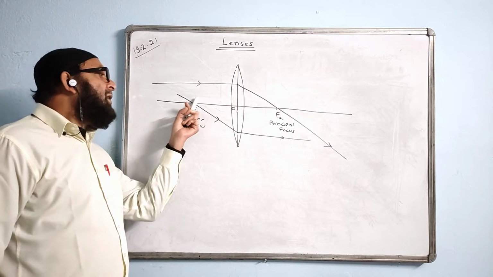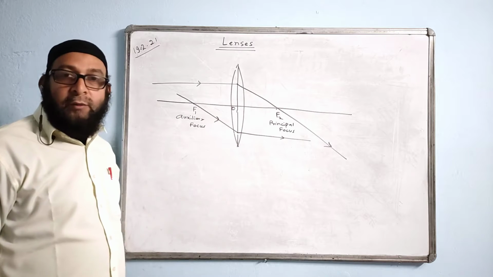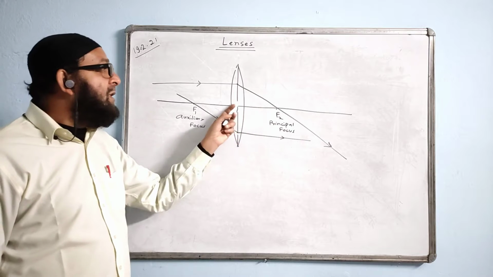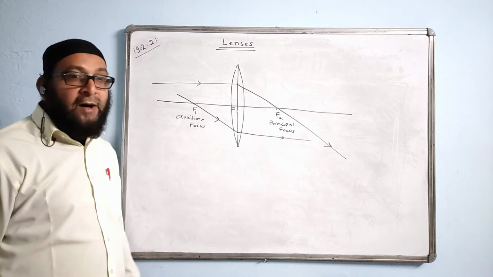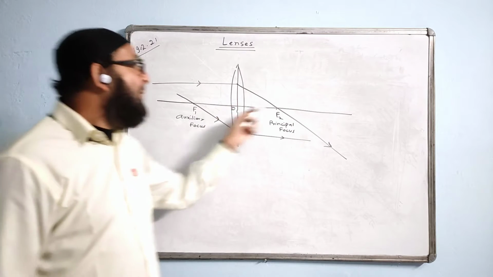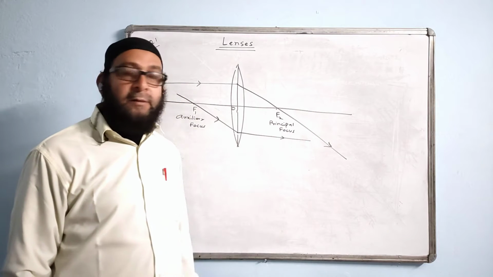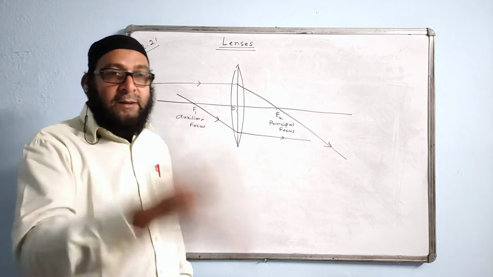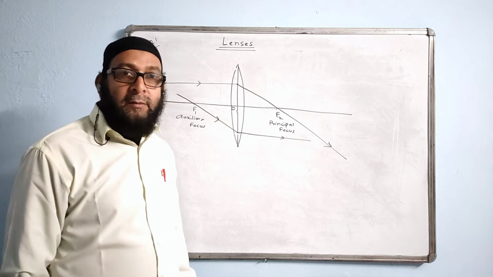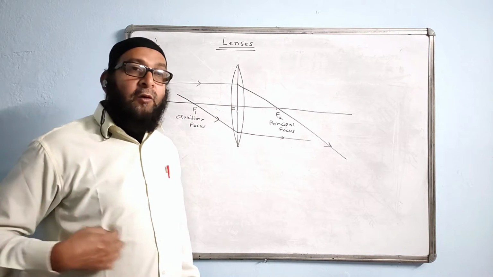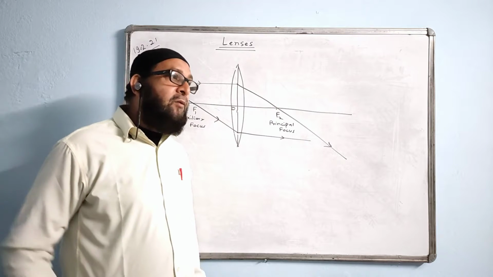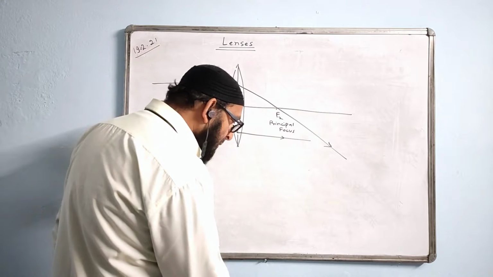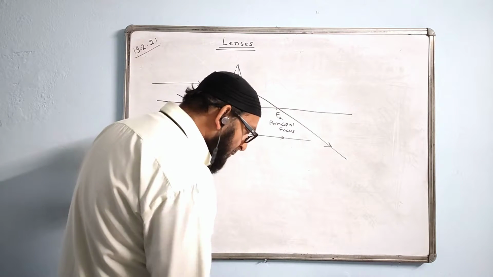If one side, this side is air and this side is water, the distances will not be equal. In denser medium, the focal length will be situated far away from the lens. In water, the focal length will increase, it will be somewhere here. In denser medium, such as water, or some other liquid, as compared to the air. In the rarer medium, the focus will be closer, and in the denser medium, the focus will be far away. Alright? Understood?